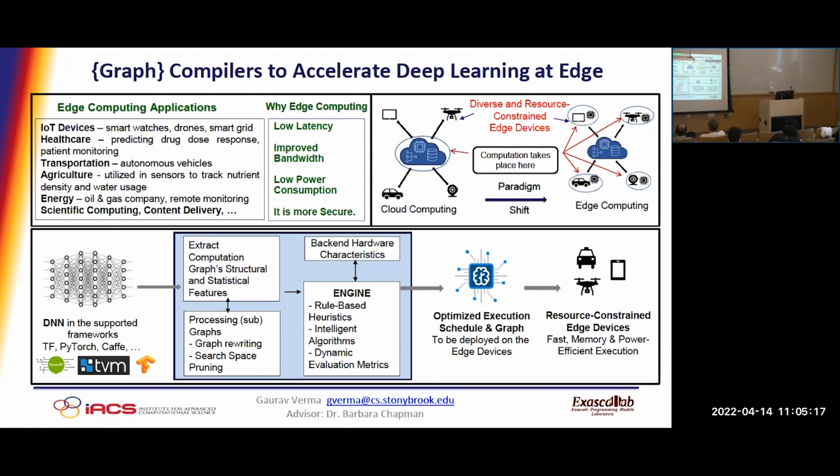There are compilers being introduced, like TensorRT, TVM, and TensorFlow Lite, and these are mainly designed to accelerate deep learning at the edge. So these are quite flexible as well as efficient compilers, theoretically at least. Where my research comes into the picture is this. We started a couple of years ago studying these compilers and the various optimizations that they have to offer.